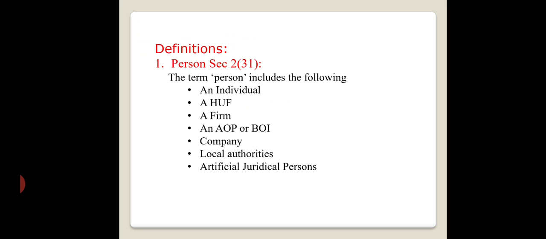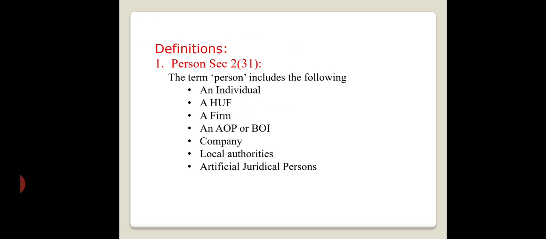Then an AOP is nothing but association of persons or body of individuals. Whether incorporated or not, whether registered or not, it is a group of persons who carry on some common business and share the profit or loss arising out of it.